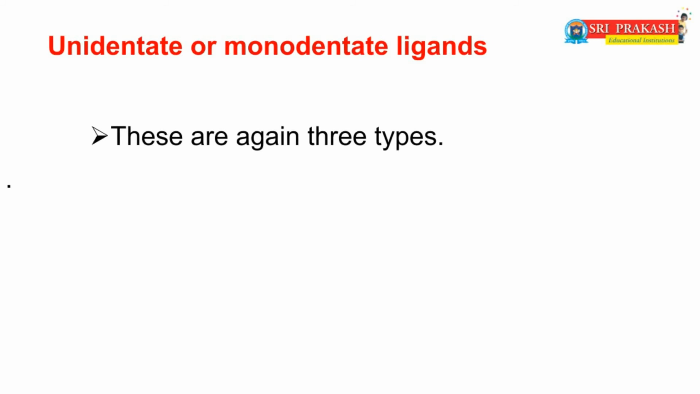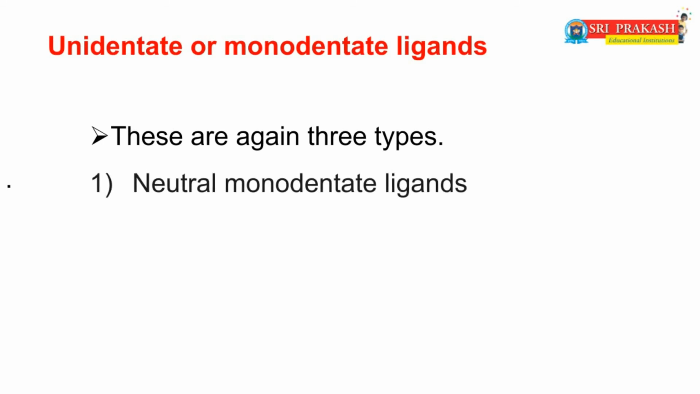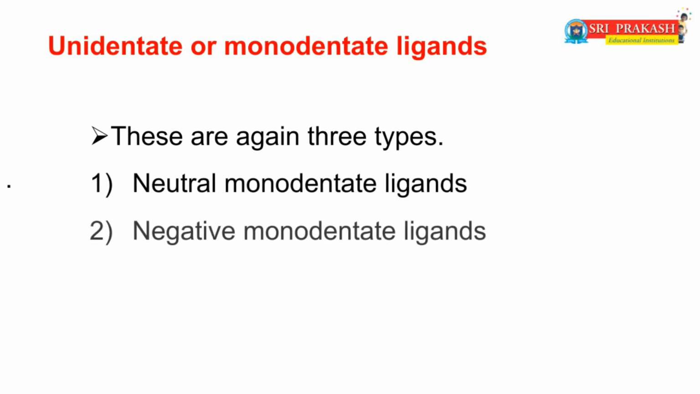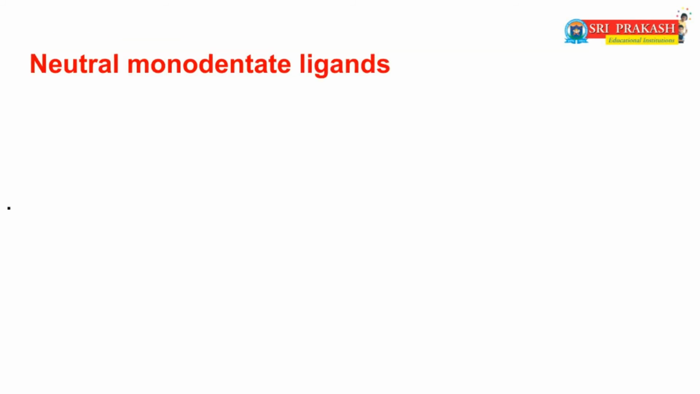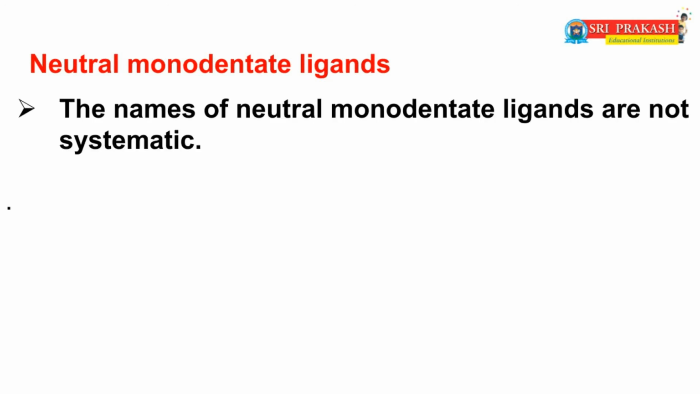The unidentate or monodentate ligands are again of three types. Those are neutral monodentate ligands, second one is negative monodentate ligands, third one is positive monodentate ligands. First of all we will discuss what neutral monodentate ligands are, with examples. The names of neutral monodentate ligands are not systematic. That means the neutral monodentate ligands have different names. For example,